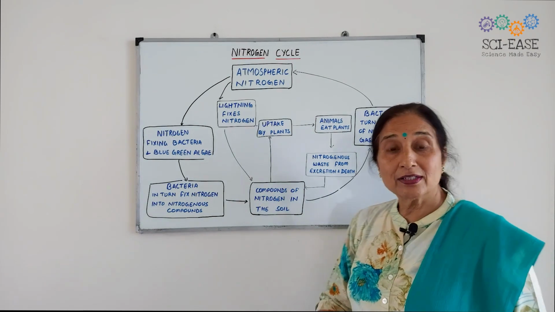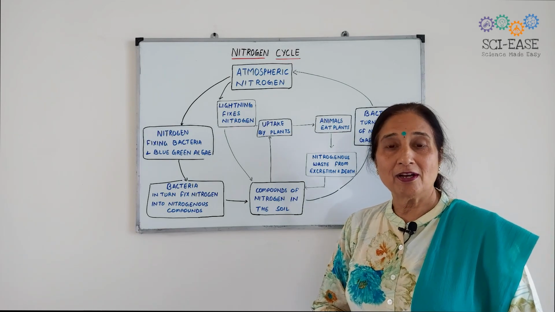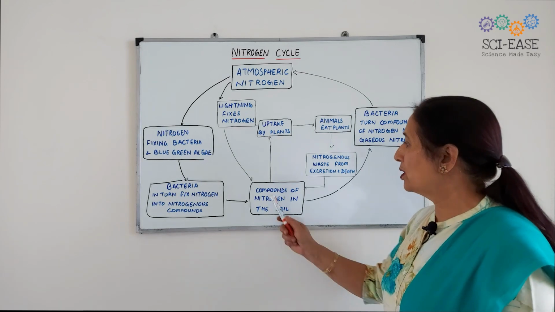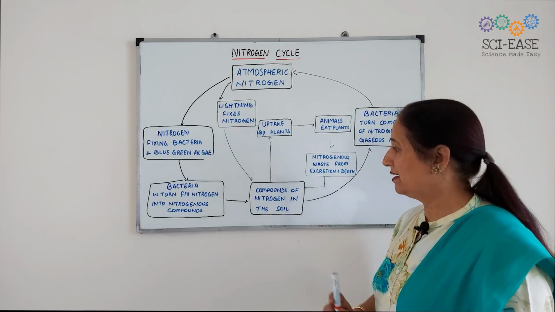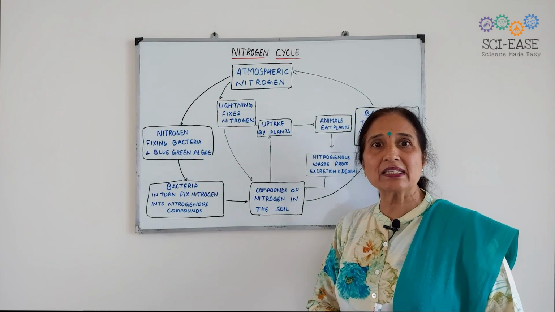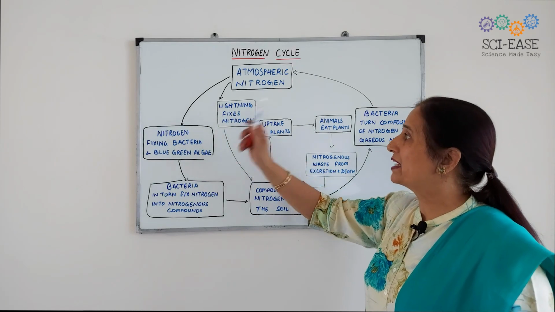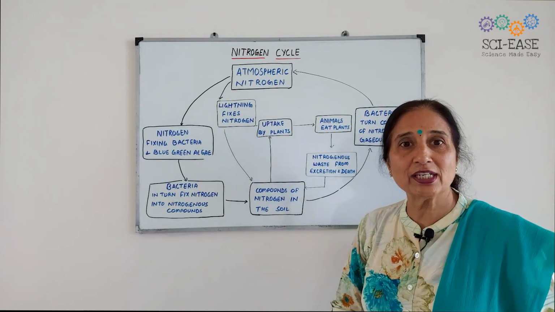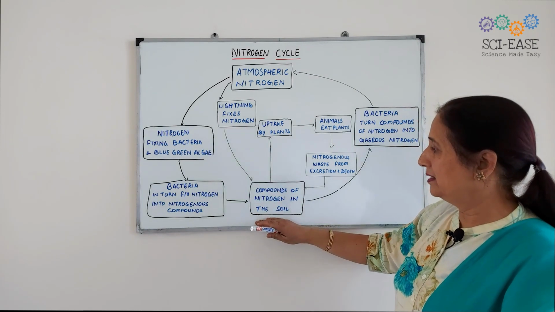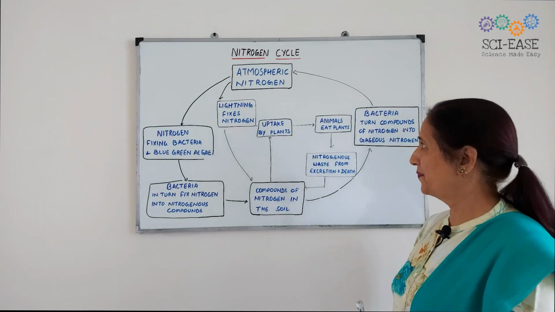Now the soil is rich in these nitrogenous compounds. That is, the fertility of the soil will increase. So compounds of nitrogen are there in the soil. Any other method to increase the fertility of the soil? Lightning also fixes free atmospheric nitrogen into nitrates. So here the soil is rich in nitrogen compounds.